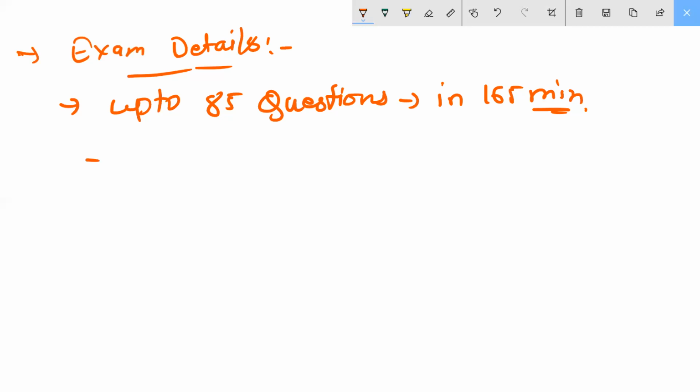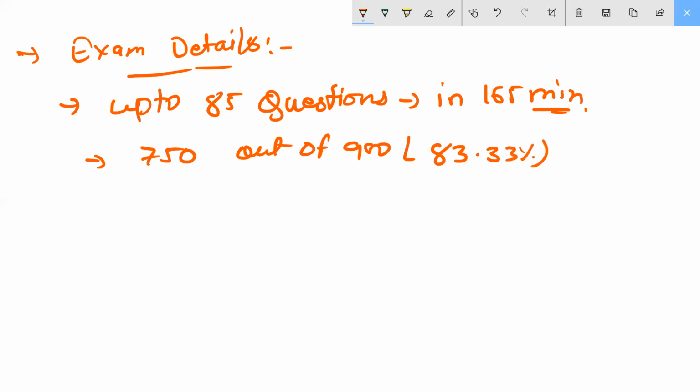You have to score 750 out of 900. That means you need 83.33%, roughly 85%, to clear the exam.